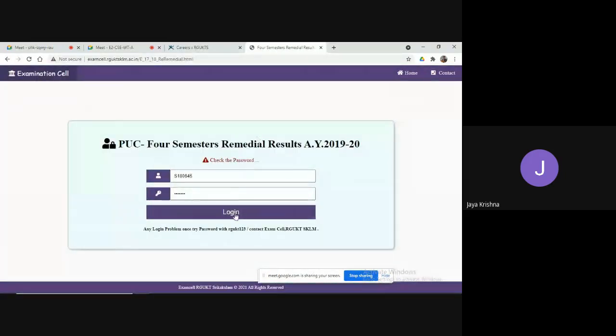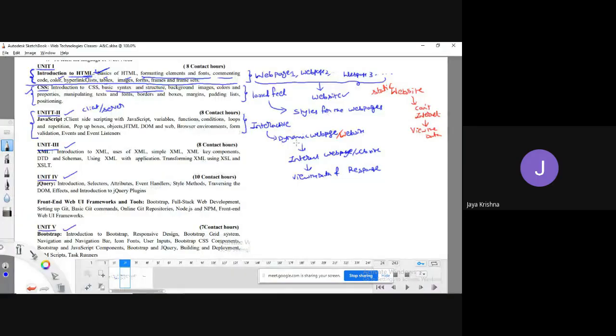But if I am clicking on the login button, for example, I am clicking on login, I am getting some response. This is the kind of thing we call a dynamic web page or dynamic website.